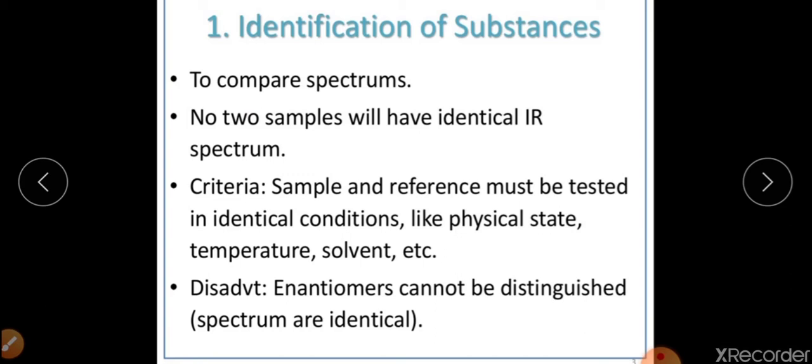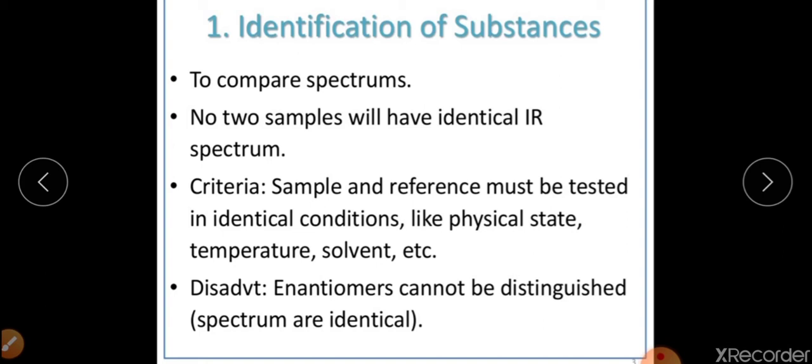We can easily identify compounds. You have gone through many IR spectra of various compounds that may include alkanes, alkenes, alkynes, aldehydes, ketones, phenols, carboxylic acids, their derivatives, nitriles, amides, and the acid halides, esters, anhydrides.